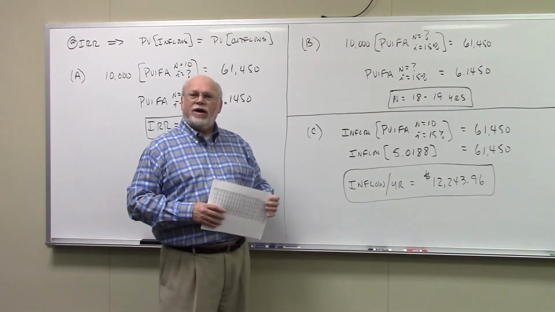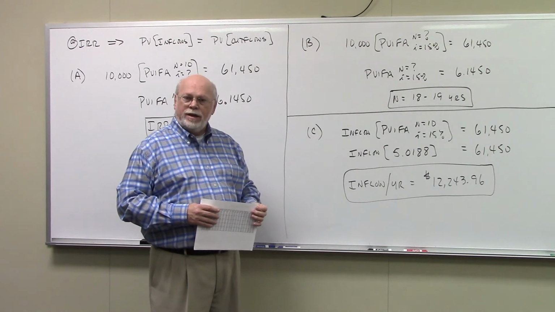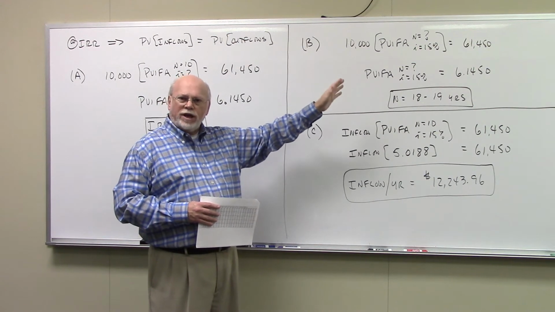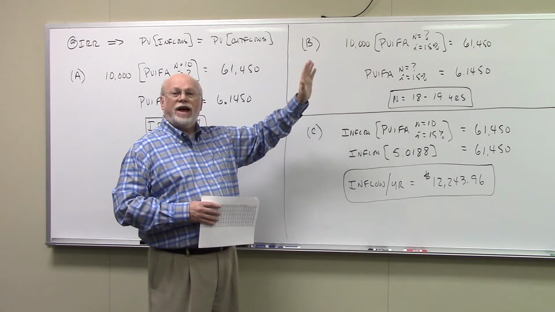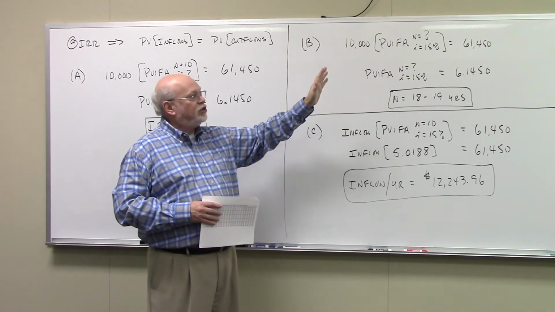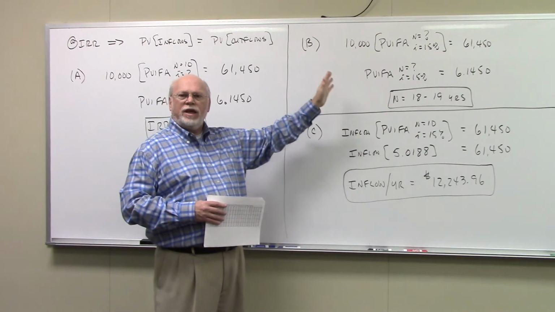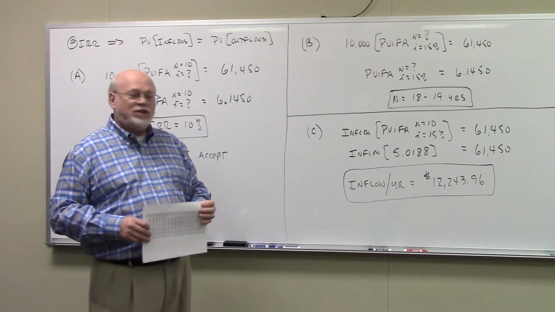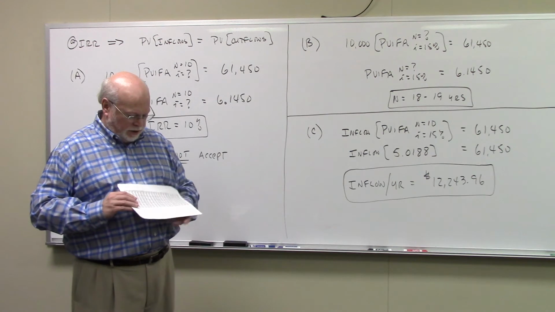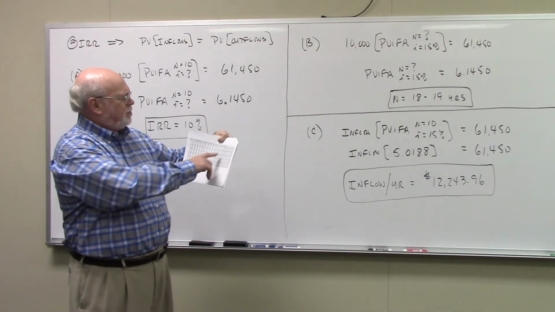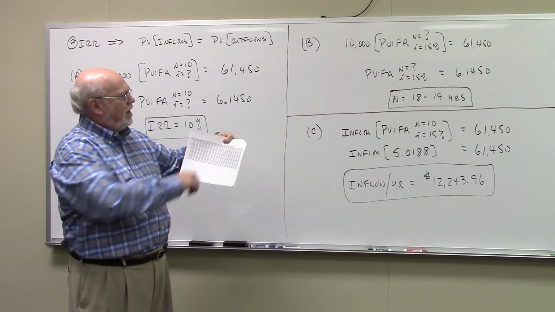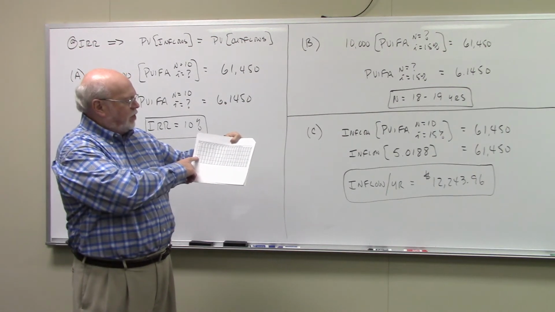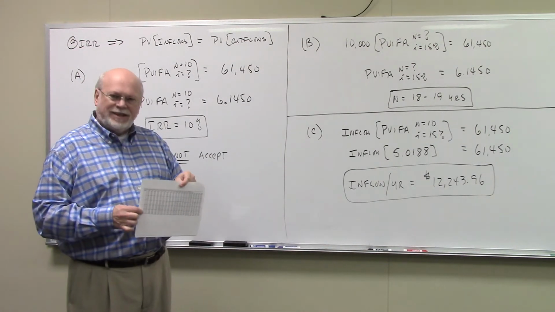So what we're looking for now is not I, but N. Note up there in this equation, we're not going to solve directly for N initially. We're going to find the interest factor that we need. If you take 61,450 divided by 10,000, you get an interest factor of 6.1450. And so if you go to the 15% column and then go down till you find an interest factor of 6.1450, you're going to find that it falls somewhere between 18 and 19.